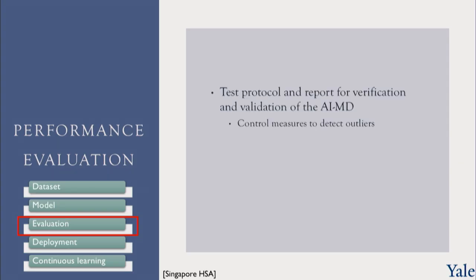The evaluation comes next. This is where we have to specify the test protocol and report for verification and validation of the software, and any control measures to detect outliers. There's always outliers in data. How do we detect these outliers and say, well, in this data set it would fail? For example, when you take MRI images, if a patient has dental fillings, this can actually affect the quality of the image, especially if these are metallic, and may render the image useless for an algorithm. So we have to be able to detect this, call it an outlier, and say the algorithm doesn't apply